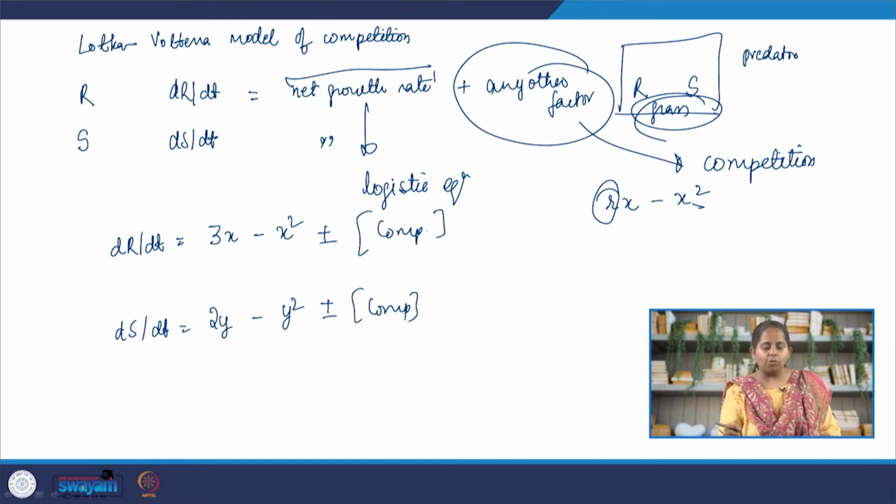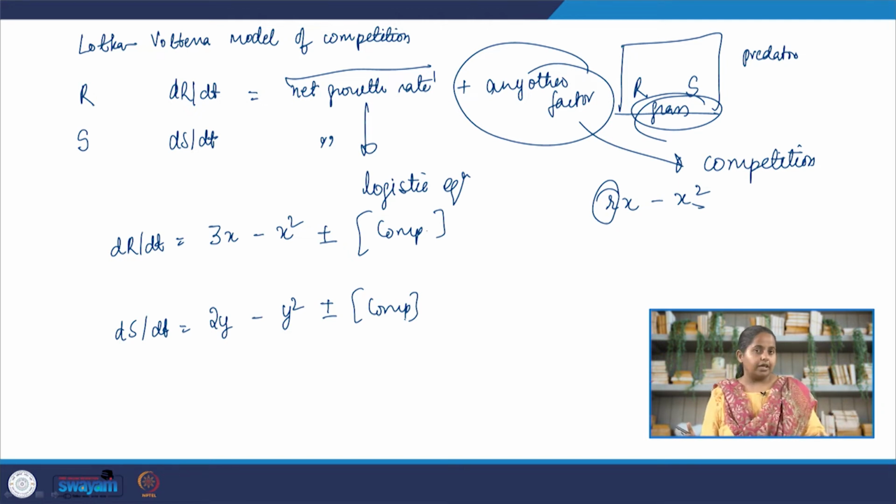So let's take a moment to think about what the competition term should be. In order to write the competition term, we need to understand better what is happening on the ground. When rabbits and sheep are grazing on the grass, let's say rabbits are happily munching off the grass, then when the sheep come to graze, they will nudge the rabbits away and not leave space for rabbits. They'll push the rabbits away, and then they'll eat the grass.